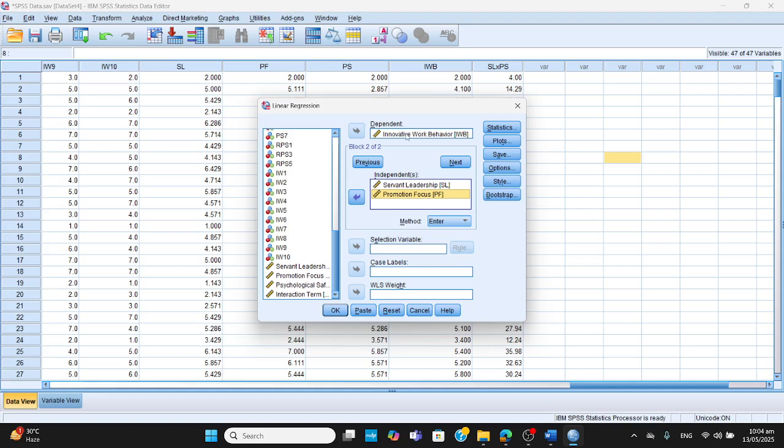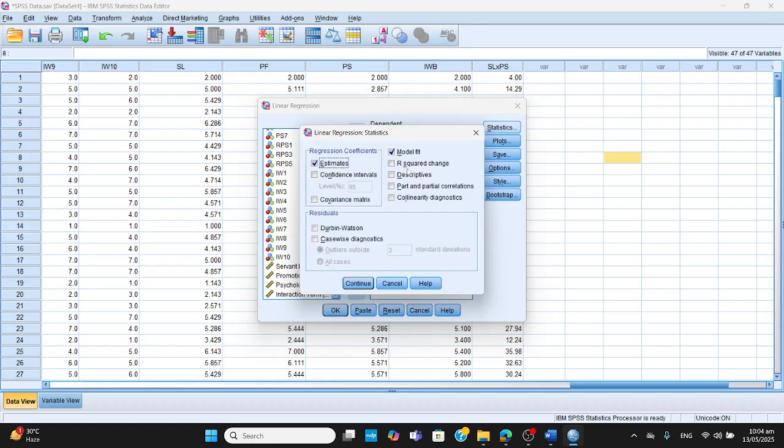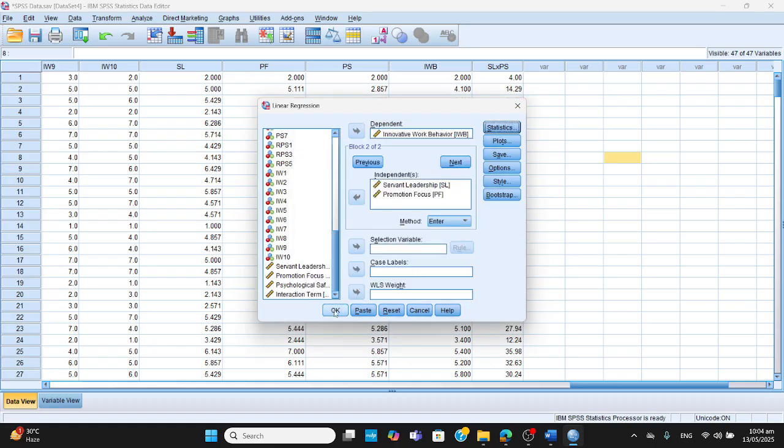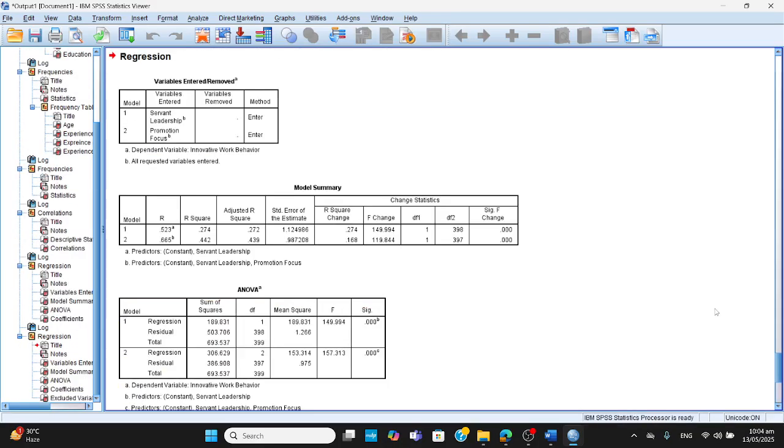So now see, there is hierarchical regression. In the first stage, there is one variable. In the second stage, there are two variables. So definitely I would need the change in R square. That would be something very important to me. So I have pressed it. Now if I continue and press OK, the results would be a bit different.